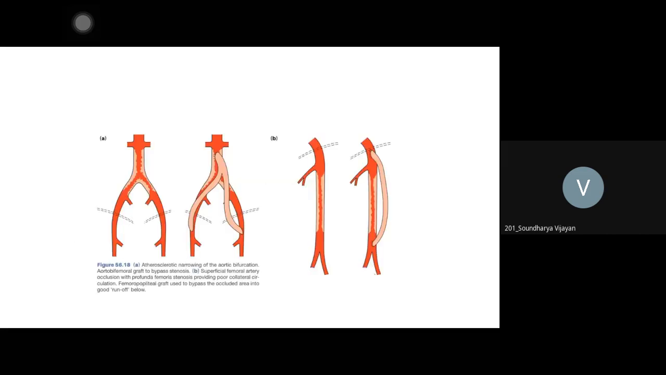Okay. So this is an image that is depicting what I was telling you. See this. This segment, aortoiliac occlusion. So this is the left and right renal vein.